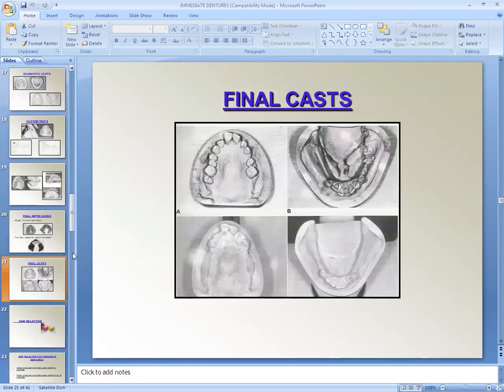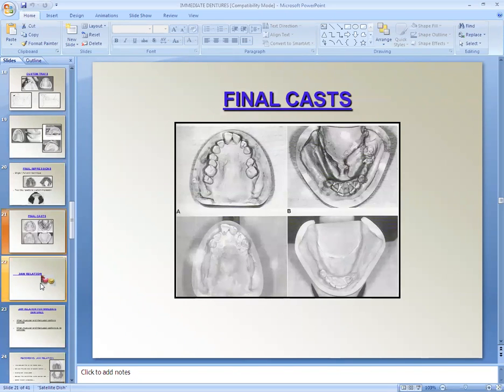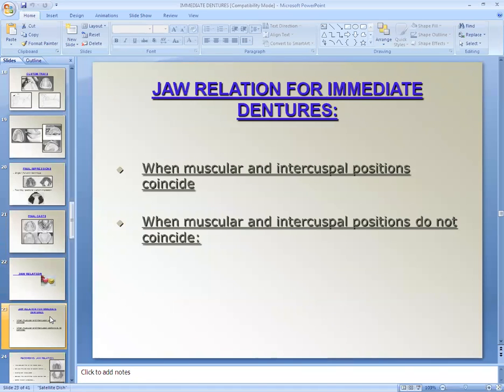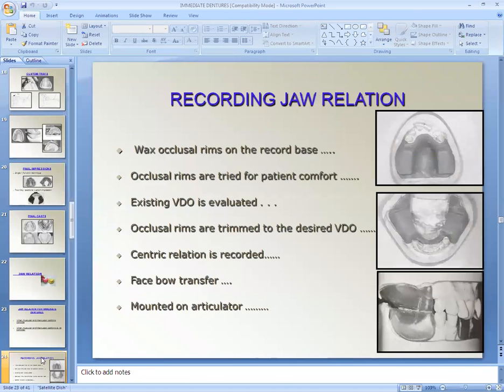After that, final cast, jaw relation. In jaw relation, there are two situations: when muscular and intercuspal position coincide, and when muscular and intercuspal position do not coincide. So, recording the jaw relation. Wax occlusal rims are made on the record base.